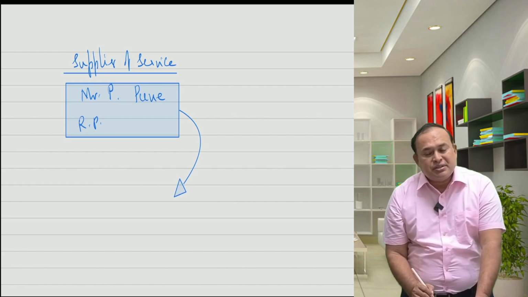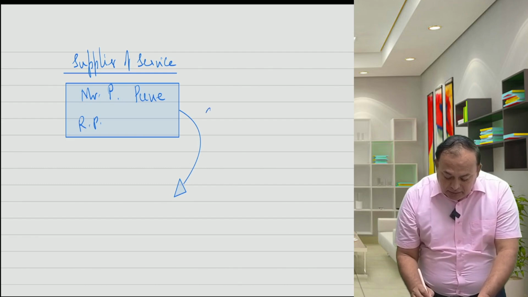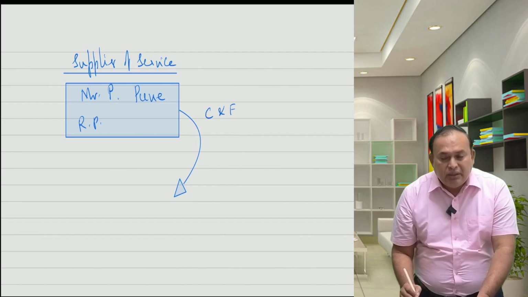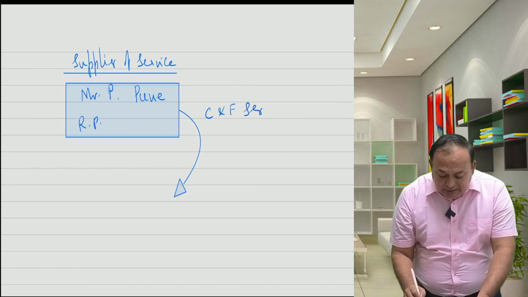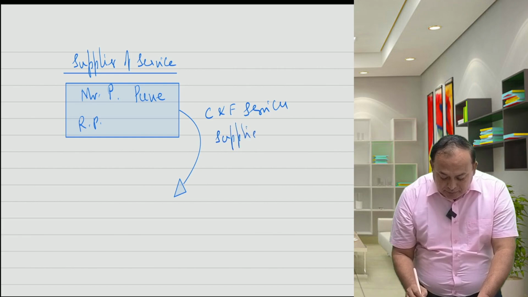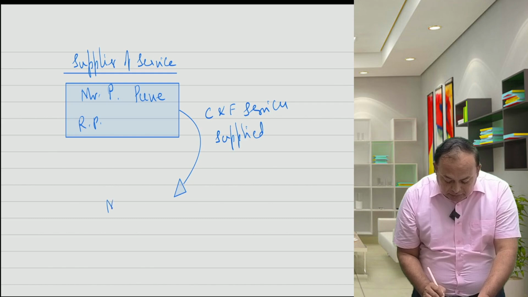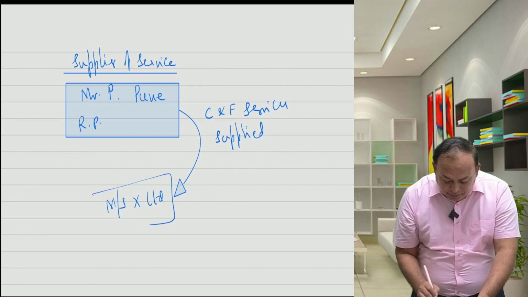What type of service? Let us say C&F services, supplied to Mrs. X Limited, who is also a registered person in Pune.